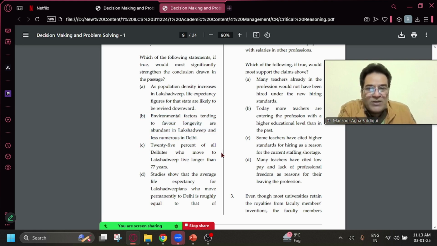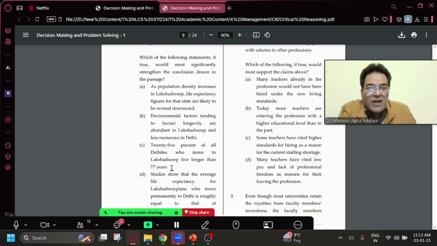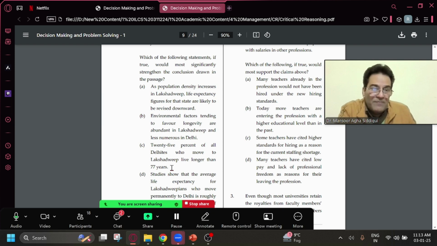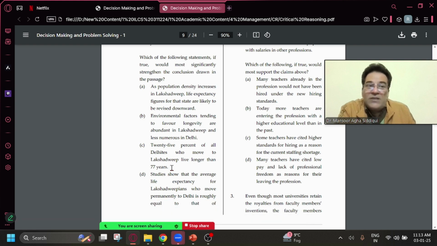C says 25% of all Delhites who move to Lakshadweep live longer than 77 years. Now, C as an answer choice is very attractive because it gives me an impression that there is something good about Lakshadweep. But although it is a cute answer, it is not cute enough. Why? Because it's talking about 25% only.